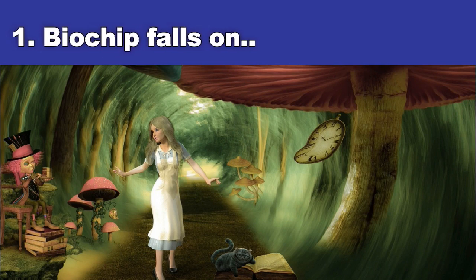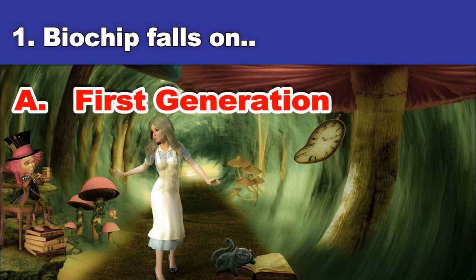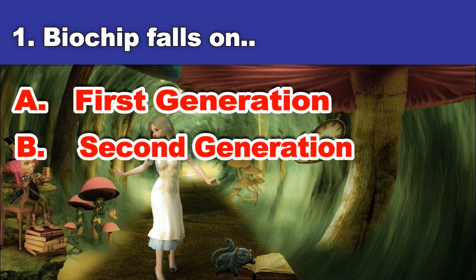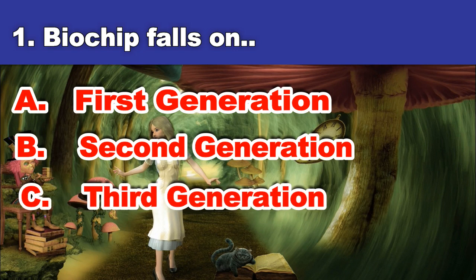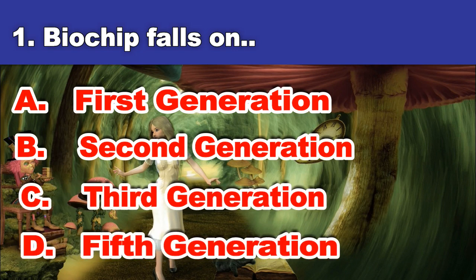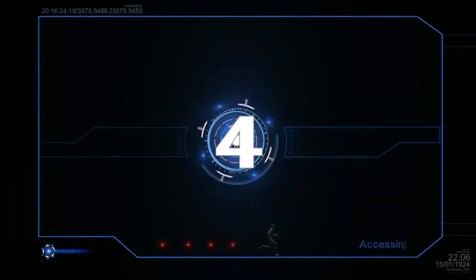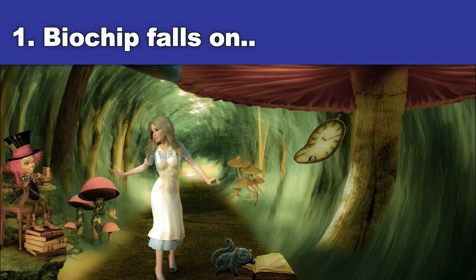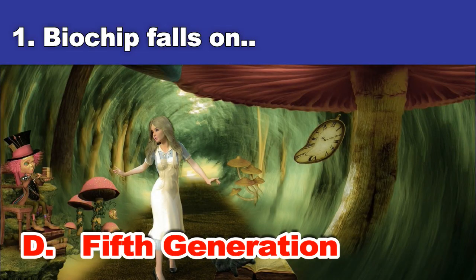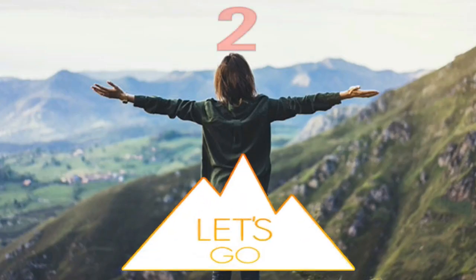Biochip falls on A. First generation, B. Second generation, C. Third generation, D. Fifth generation. And the answer is fifth generation. Second question.